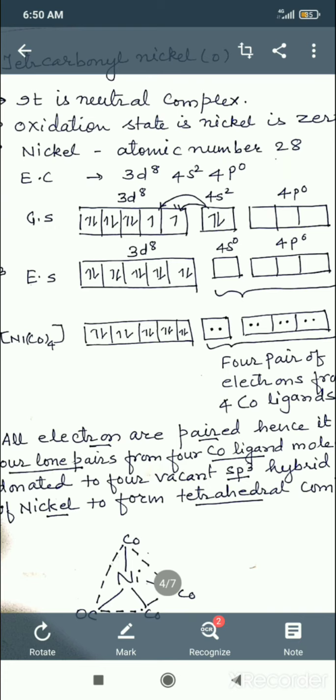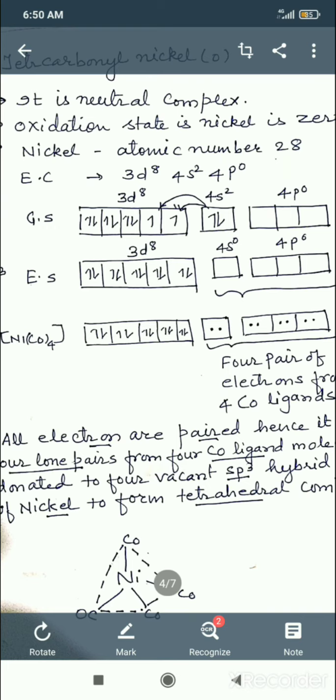Now our target is, what is the coordination number? How many carbonyls are attached to nickel? 4 carbonyls. So the coordination number is 4. So how many lone pairs will come? 4. So in the excited state, first you have to move the electrons from the 4s orbital to 3d.